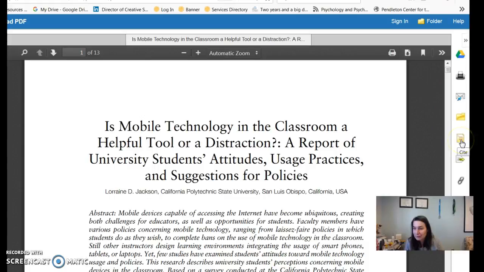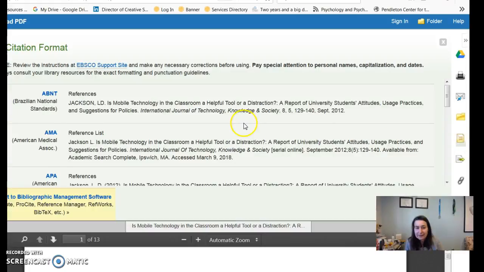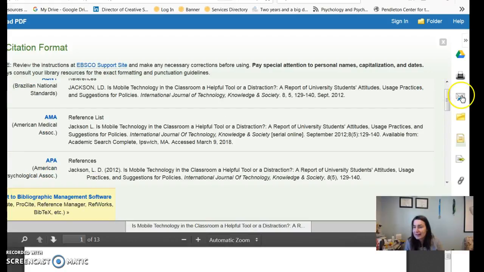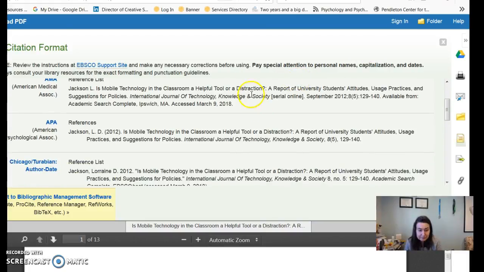But the citation tools right here: cite, scroll down to MLA, there you are. Again, you can email this to yourself. So very helpful. The folder can be a little confusing. You would actually have to create an account in EBSCO to use the folder system, but it's really cool and handy, and pretty easy to do. So anyway, I hope that makes sense there.